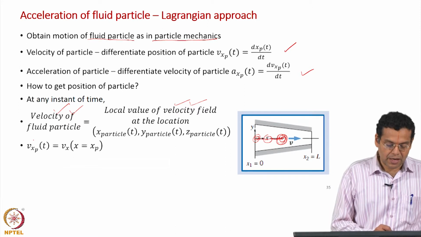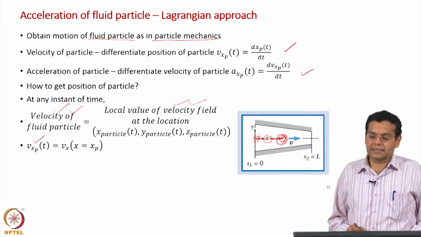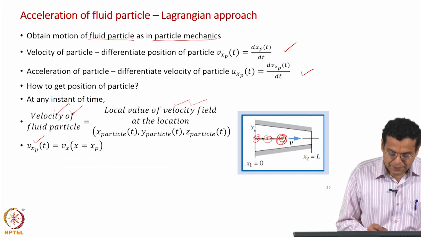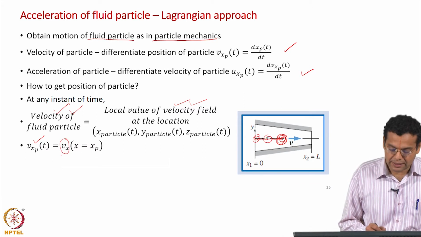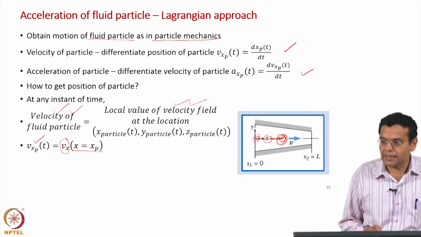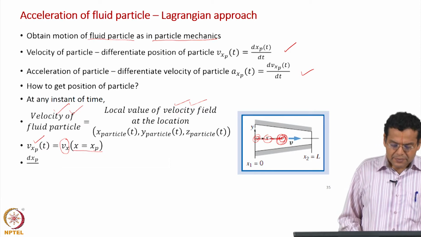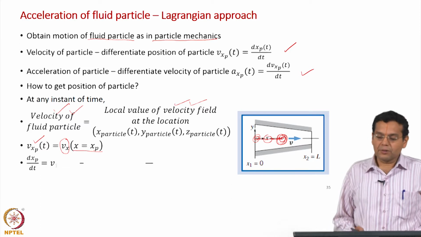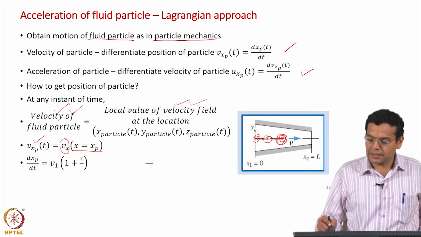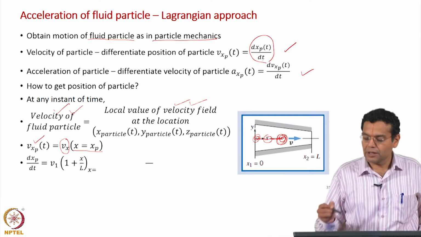So, the velocity of the particle in the x direction is equal to the Eulerian velocity, but replacing x by xp, the position of the particle. Now, we know that this velocity of the particle is nothing but the derivative of the position.